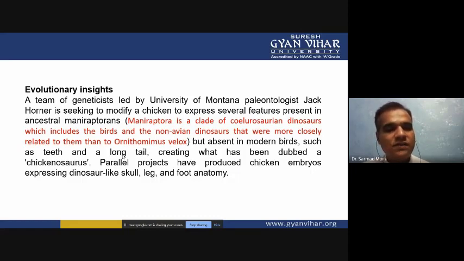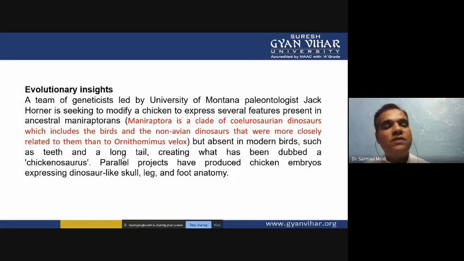Scientists are thinking that chickens developed from the dinosaurs, because many characters evolved from the dinosaurs.